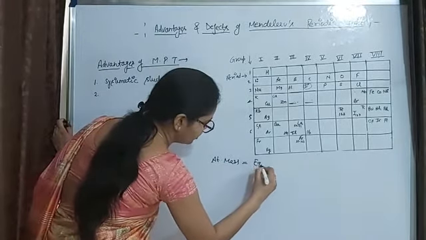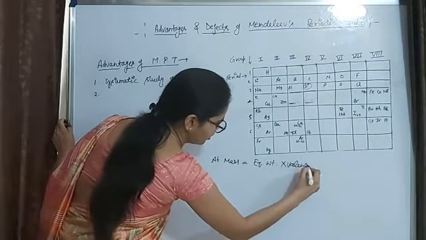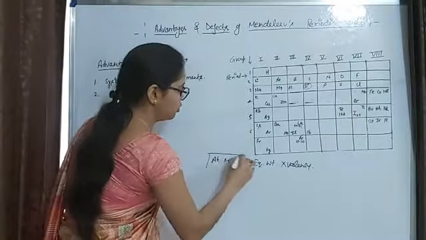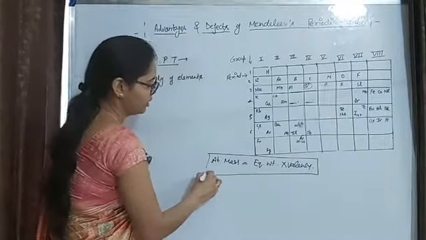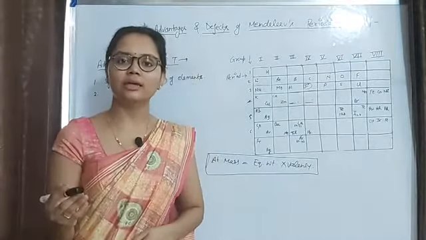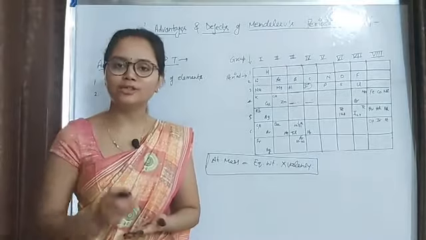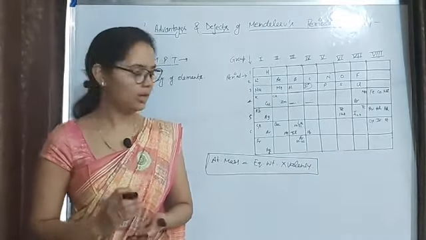equals equivalent weight into valency. So by using this formula, Mendeleev corrected the atomic masses of many elements on the basis of their position. Okay, let's see how.